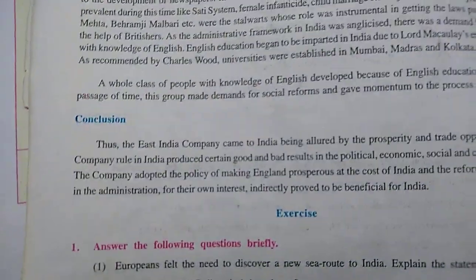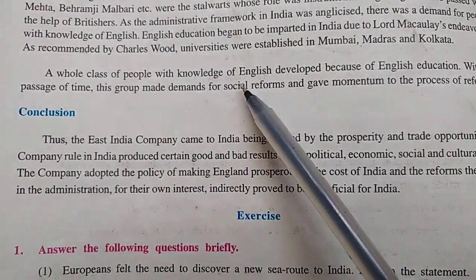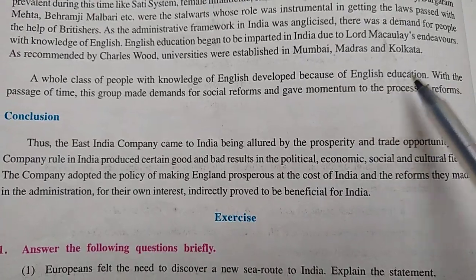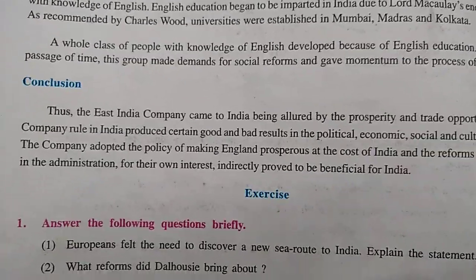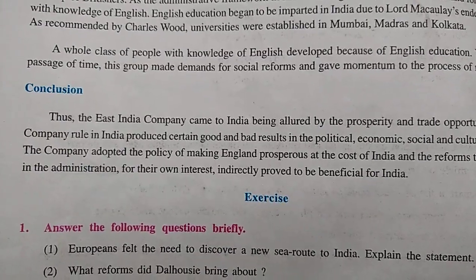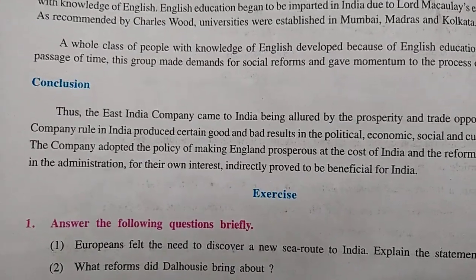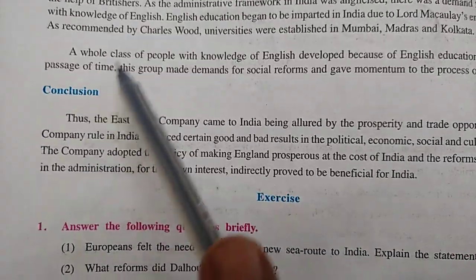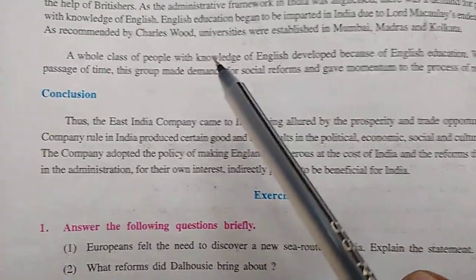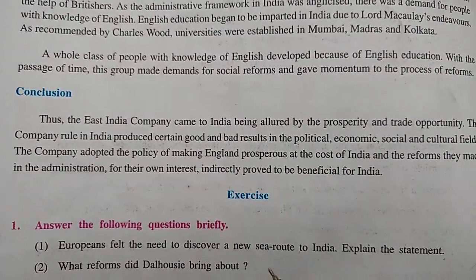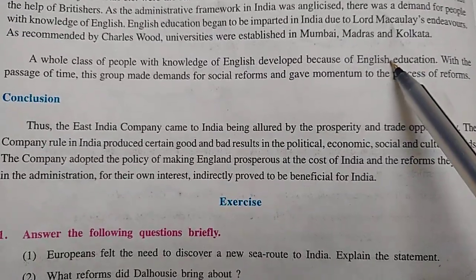A whole class of people with a knowledge of English developed because of English education. We already talked about how they started English education. So after some years, what happened? We get a class. Class means level, not the classroom where you are studying. A whole class means the level, the category of people in society who have a knowledge of English, developed because of English education.